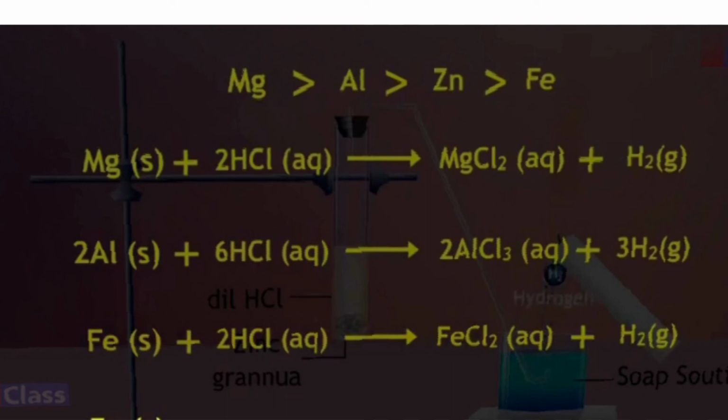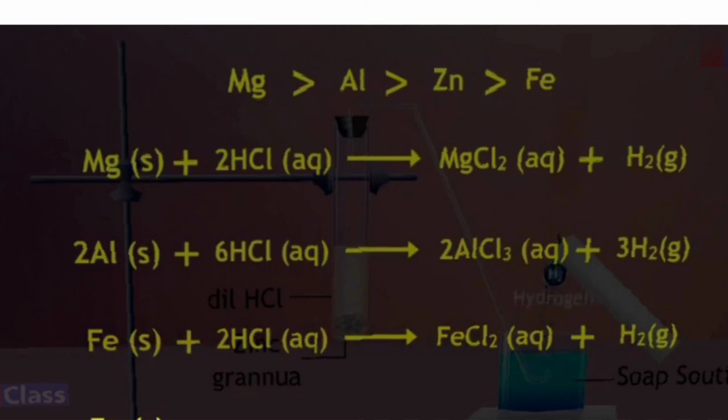We have magnesium reacting with hydrochloric acid. It gives you magnesium chloride and hydrogen gas is liberated. Aluminium plus 6HCl gives you 2AlCl3 plus 3H2. Iron plus 2HCl gives you FeCl2 plus H2, and then you have zinc also. Zn plus 2HCl gives you ZnCl2 plus H2, same as magnesium. Okay, so this is how it reacts with hydrochloric acid.